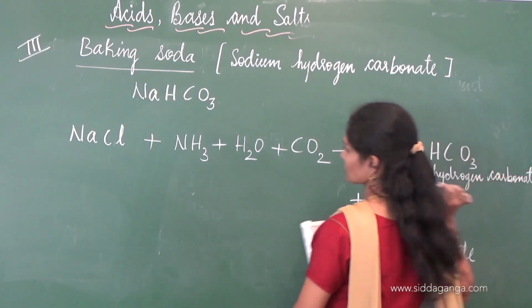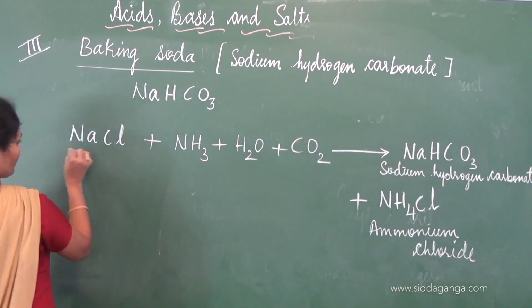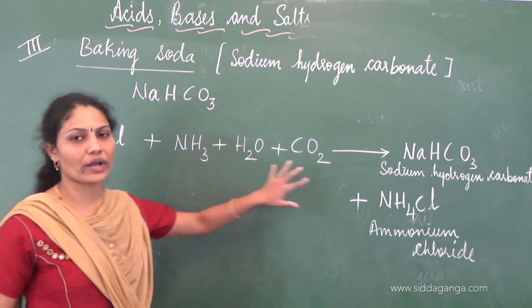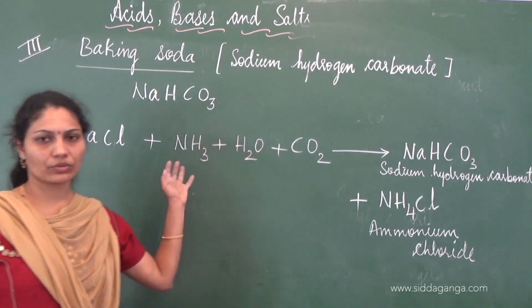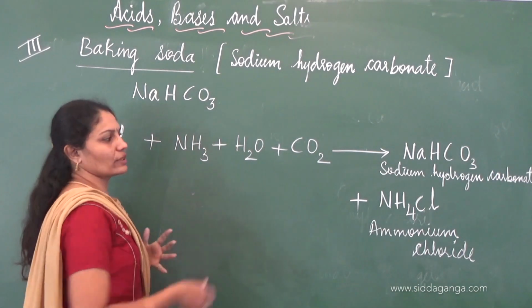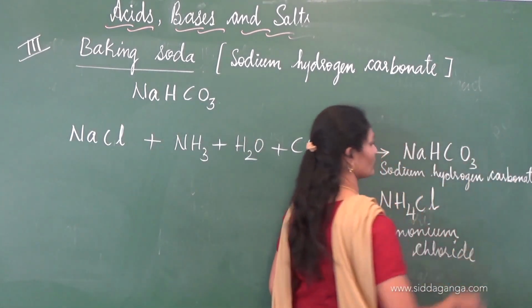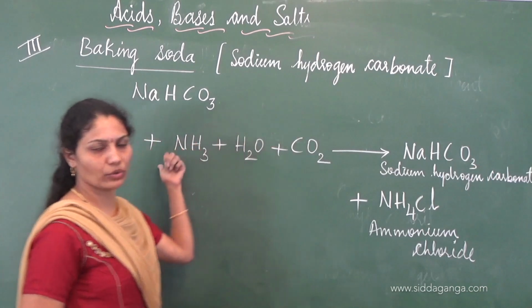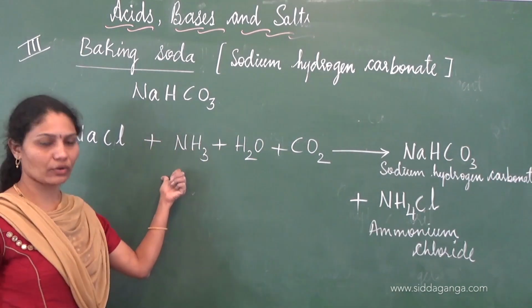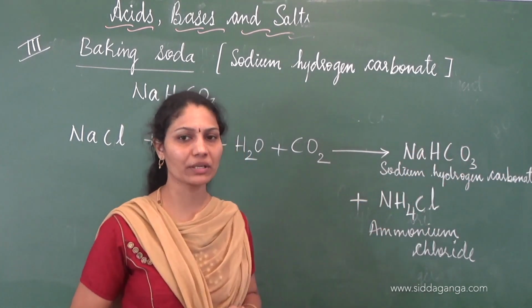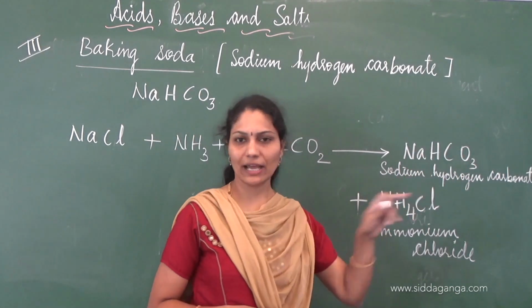And the raw materials used are NaCl, that is sodium chloride, NH3 is ammonia, and with this H2O and CO2. So the combination of all these yield two important products. One is ammonium chloride and the other is sodium hydrogen carbonate. This is how sodium chloride here acts as a very important raw material in the synthesis of a commercially important chemical called sodium hydrogen carbonate.